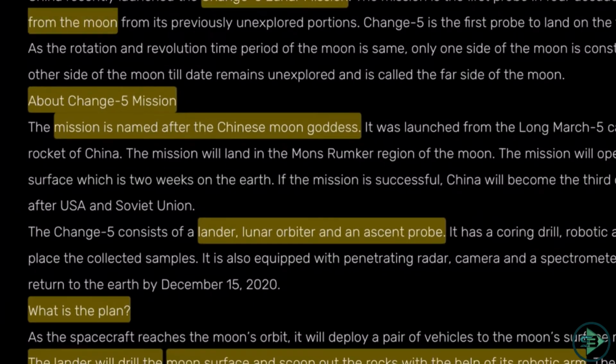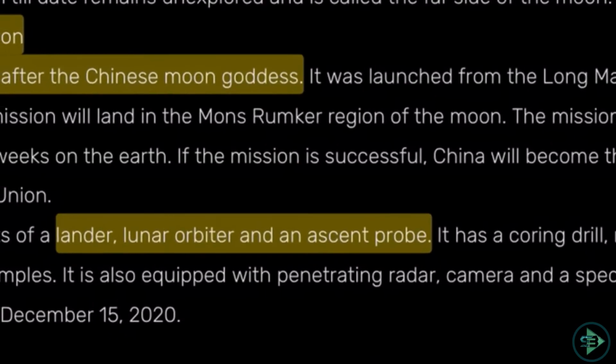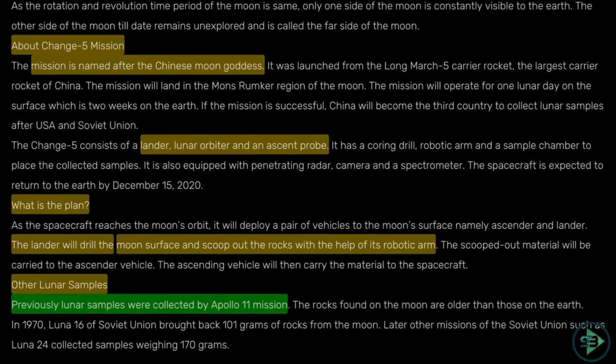What is actually this Chang'e 5 mission? It consists of a lander, a lunar orbiter and an ascent probe. So what is the plan? The lander will go, drill the moon surface, and scoop out the rocks with the help of its robotic arm. The material will be carried by the ascender vehicle, and from the vehicle it will be carried to the spacecraft. So that's how you have the samples of the moon's surface. That's what this mission is about. What is the static part of this? Well, you can expect something like this.